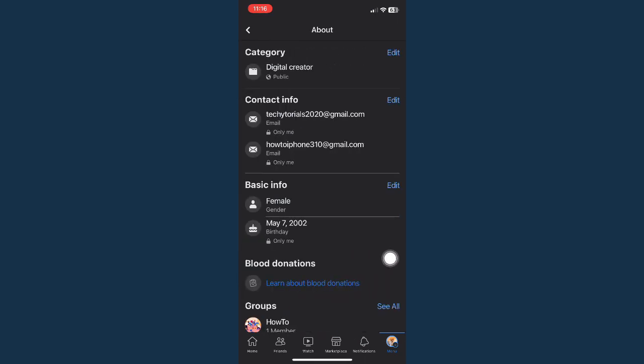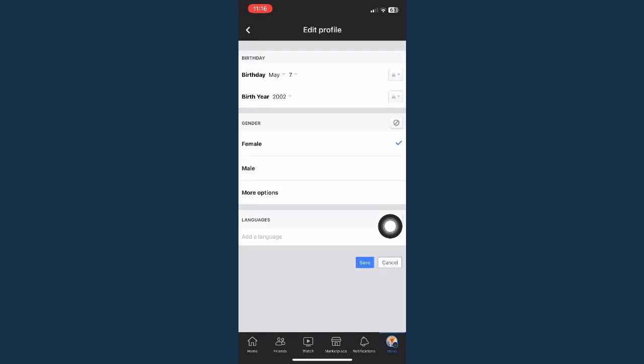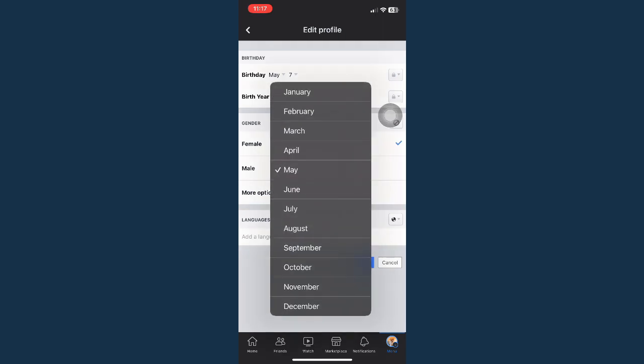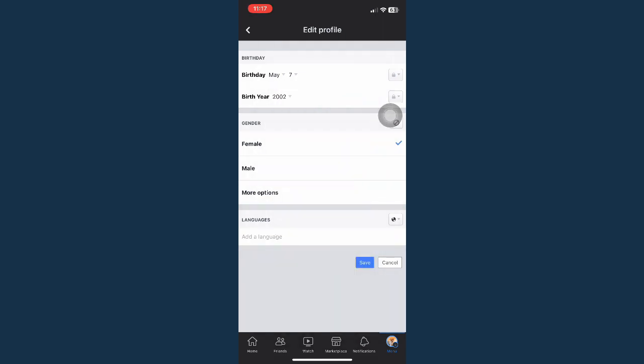Once you have done that, go to basic info and click on edit right here. Wait for it to load, and then you should be able to change your birthday right here. So, change your birthday by changing the month, the day right here, and then the year right here. Once you have done that, click on save, and then there you go.